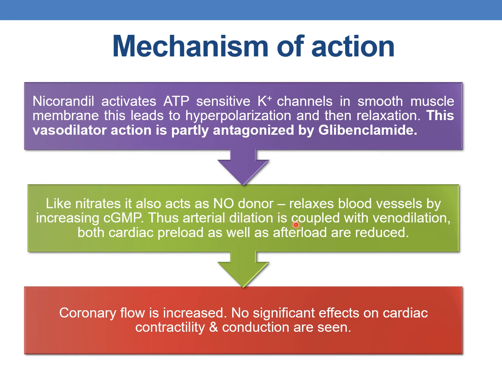It relaxes the blood vessels by increasing cyclic GMP, and thus arterial dilation is coupled with venodilation. So both cardiac preload as well as afterload are reduced. Additionally, coronary flow is increased and there is no significant effect on cardiac contractility and conduction with nicorandil.